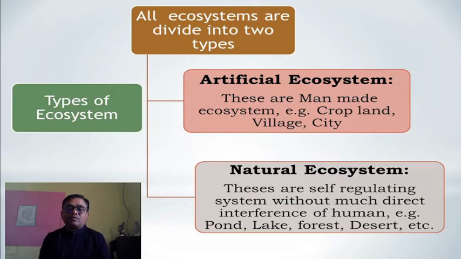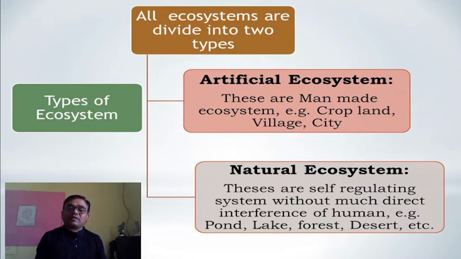The artificial ecosystem is one prepared artificially by human beings for their various purposes. These are man-made ecosystems. Examples: cropland, village, city, as well as the farm. Farmers make farms. Different types of farms are prepared and formed. Due to that, they are called artificial ecosystems.